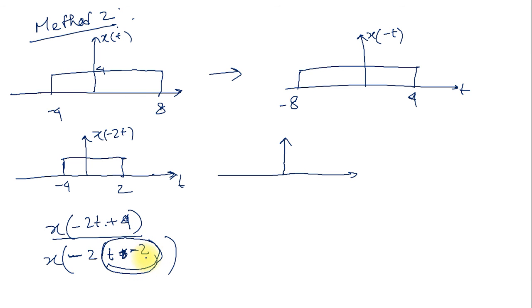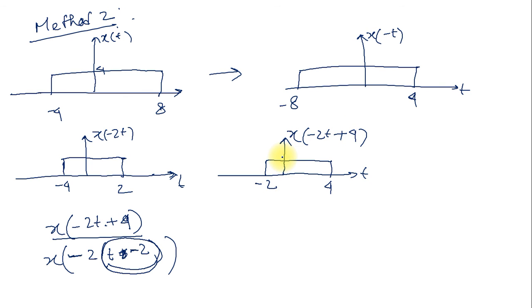Minus of 2 means we need to delay the signal. How much delay? We need to provide a 2 second delay on this. So the signal is delayed by 2 seconds, meaning minus 4 plus 2. That means the signal will start from minus 2 and end at 4. That is the signal of x of minus 2t plus 4.